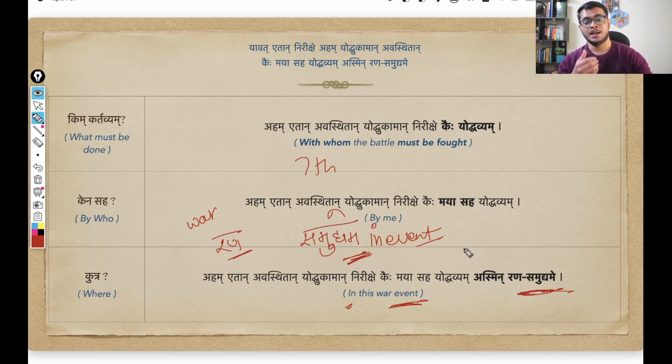And if you actually want to open this samas, you think of it like in the event of war. This is the actual implied sense here, right? In the event of war. So of war, that simply means ran changes into ranasya. So another way of expanding this samas, ran samudyame, can be ranasya samudyame, meaning in the event of war.